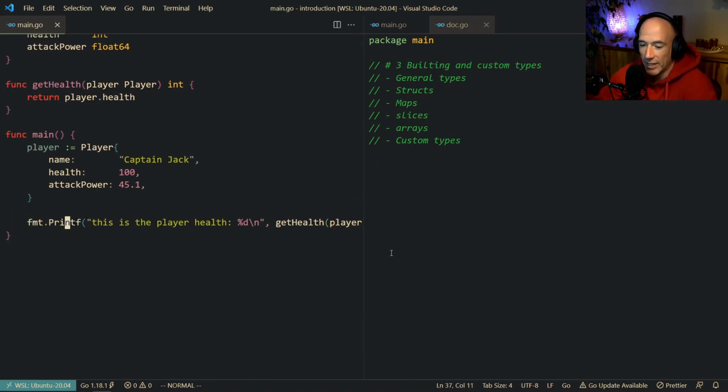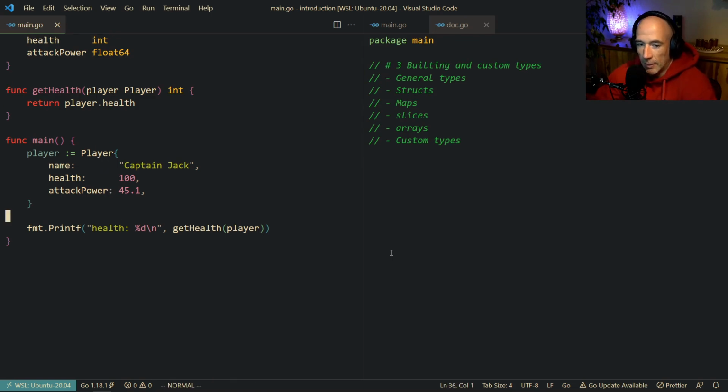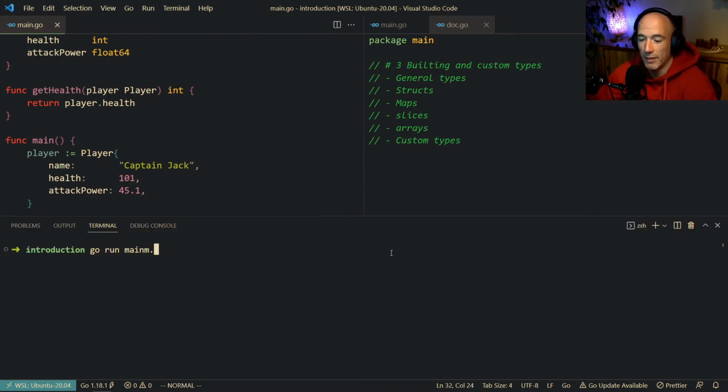Let me actually do this so it fits on the screen. You understand what I mean, right? So we're going to print the health, and it's going to be get health of the player. It normally should return 100. And let's make it clear, 101. So we're going to go run main.go. Boom. You see, the health is 101. It is what it is.